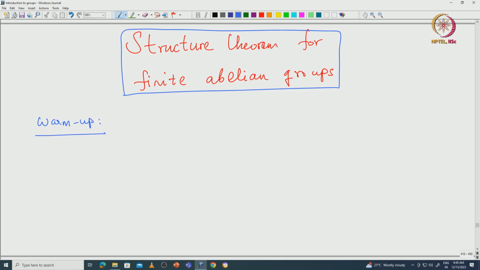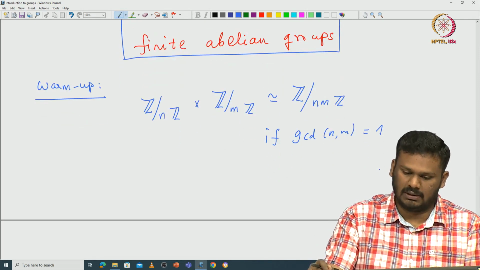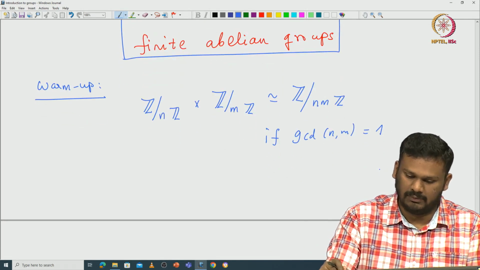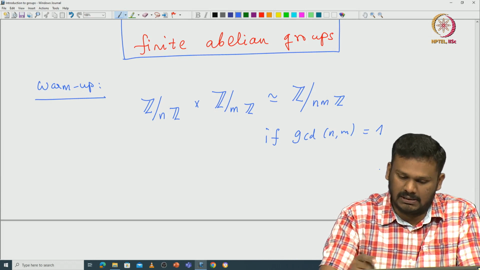Recall the following isomorphisms. If we have two cyclic groups, let's say of order n and m, so Z modulo nZ cross Z modulo mZ, then we have proved that this is isomorphic to Z modulo nmZ if the GCD of n and m is 1. Okay. So, whenever the orders of these two groups are relatively prime, then the product of these two cyclic groups is again a cyclic group.